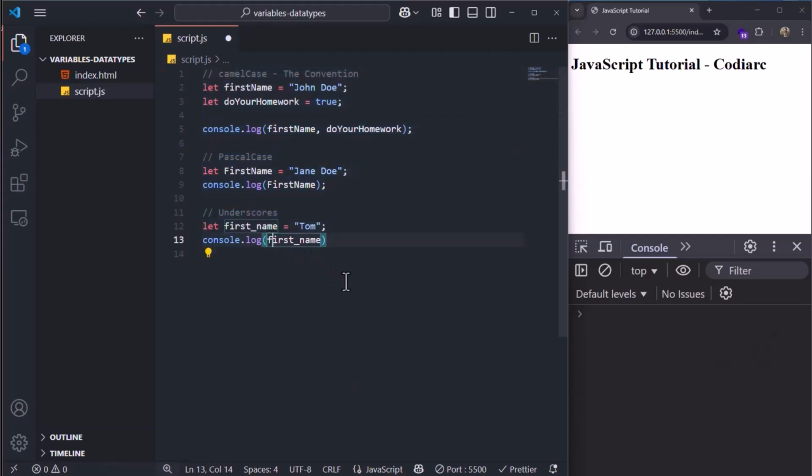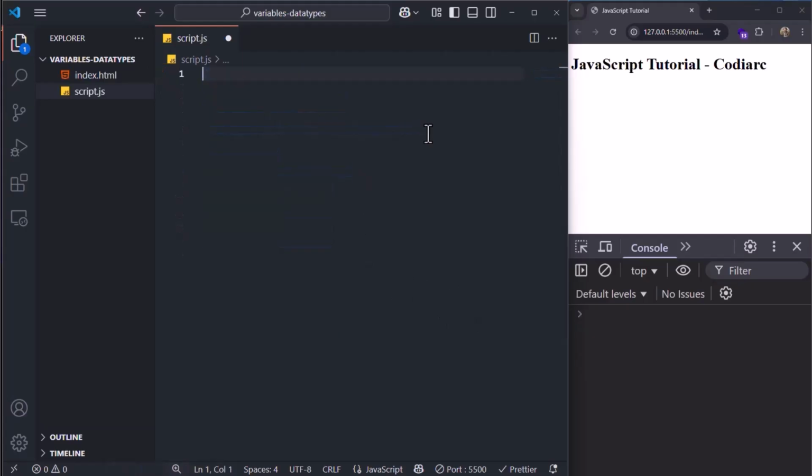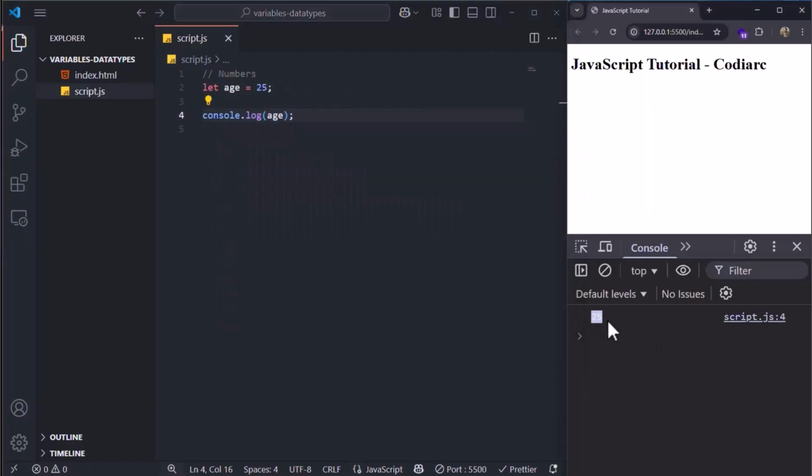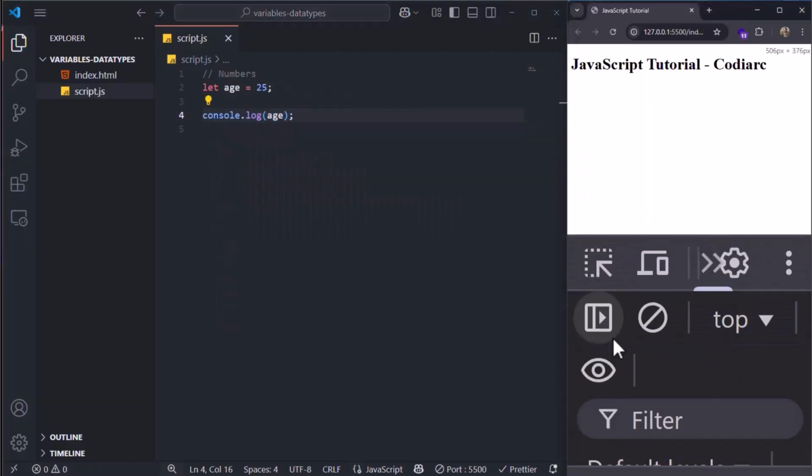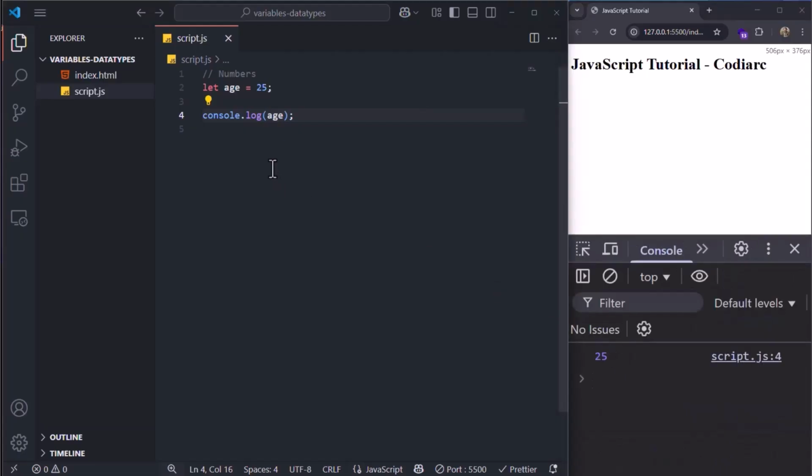Now that we are done with variables, and now that we learned how to define a variable, let's go for data types. I'm going to start with the numbers. Now I'm going to use let, and I would say let age is equal to 25. Now if I console.log age, as you can see, this 25 is in my console. Now if I want to know what type my variable is, all I need to use is typeof age.